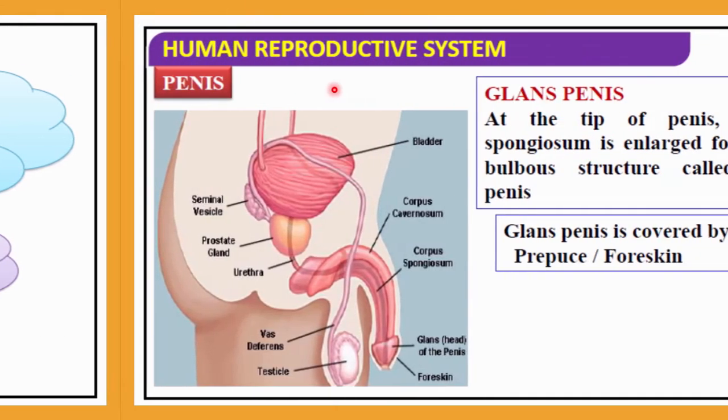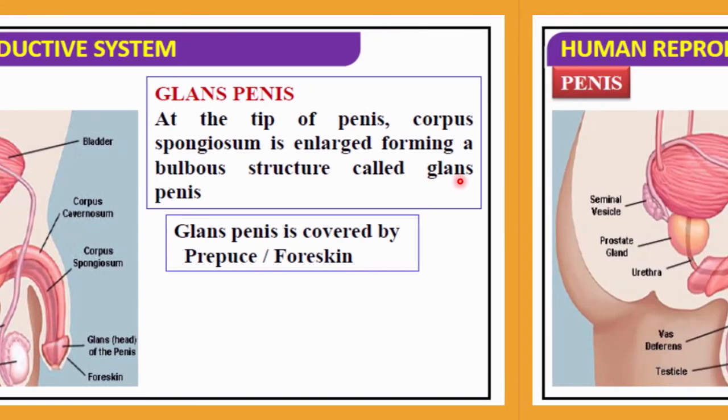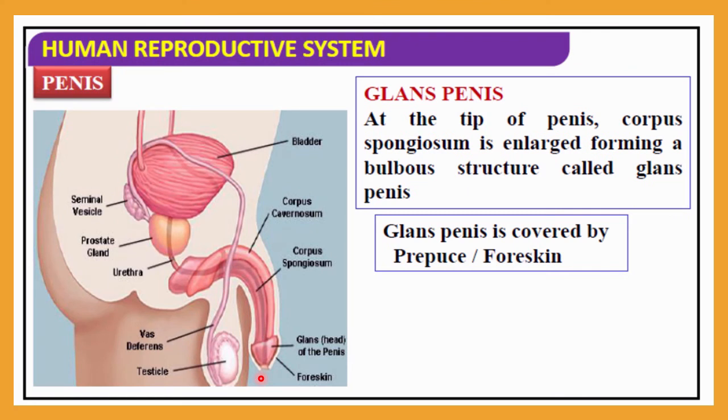If you study the penis externally, you will observe one more structure, and that is the glans penis. At the tip of the penis, the structure you will observe is called the glans penis, also called the head of the penis. At the tip of the penis, the corpus spongiosum is enlarged, forming a bulbous structure, and that bulbous structure is called the glans penis. Here you can see the head of the penis, and it is covered by a foreskin, also called the prepuce.